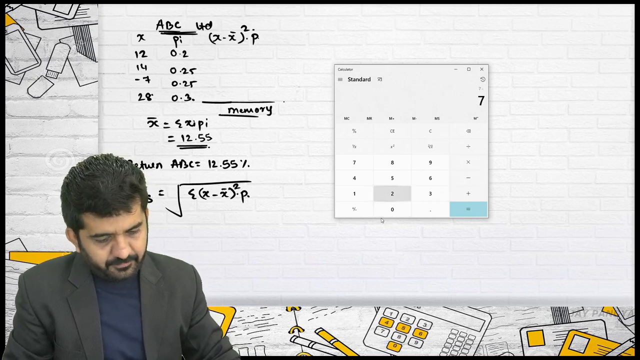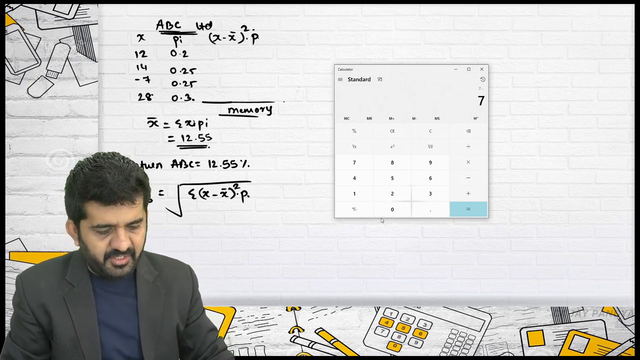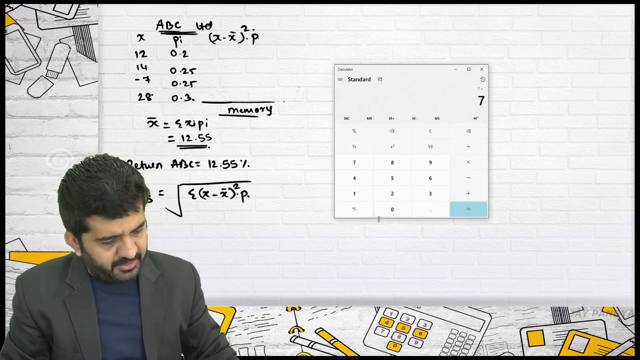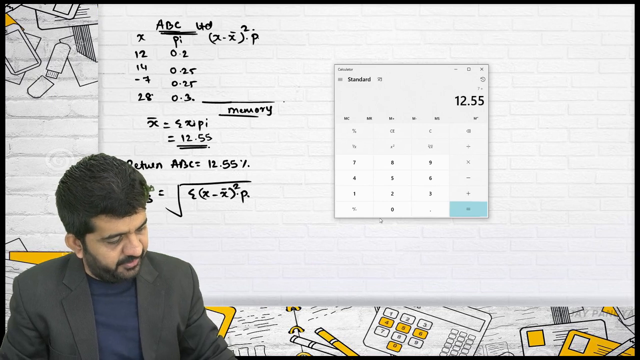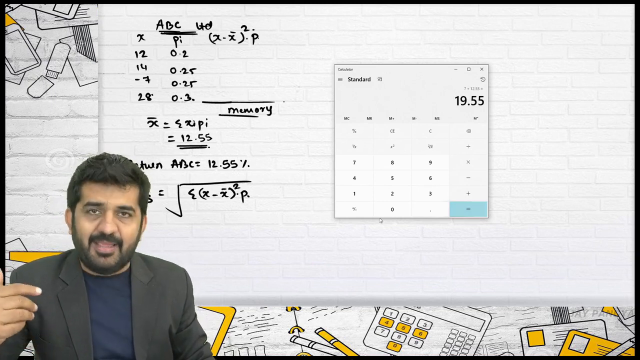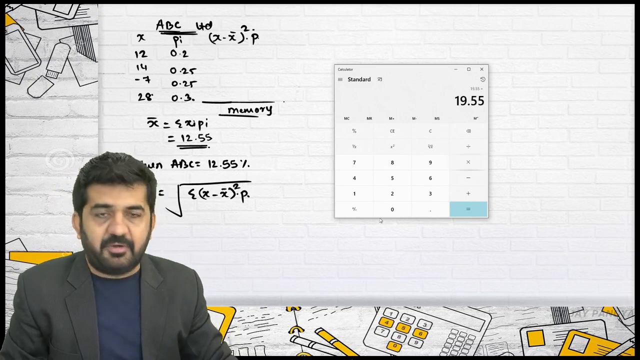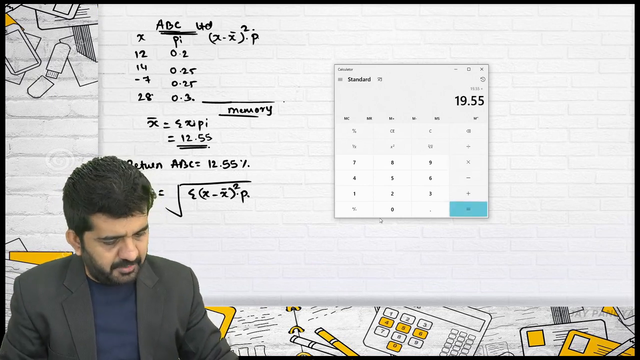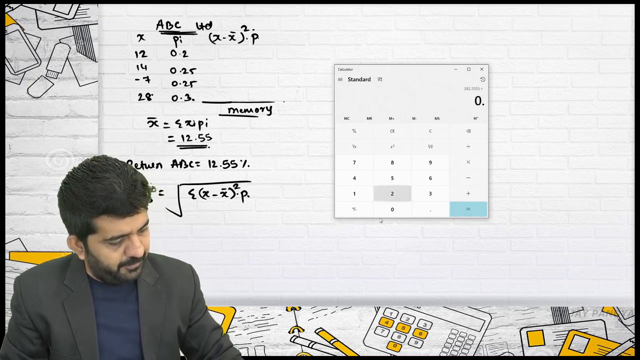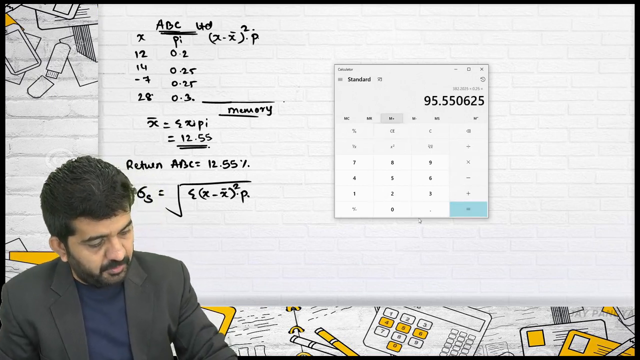Minus, it will be plus, right? Minus plus, is it not? 7 plus 12.55 is equal to, now the sign will be in minus, but I am doing square of it. So never mind whether the sign is in minus. Multiplied by, is equal to, multiplied by 0.25, and it will be m plus 10.